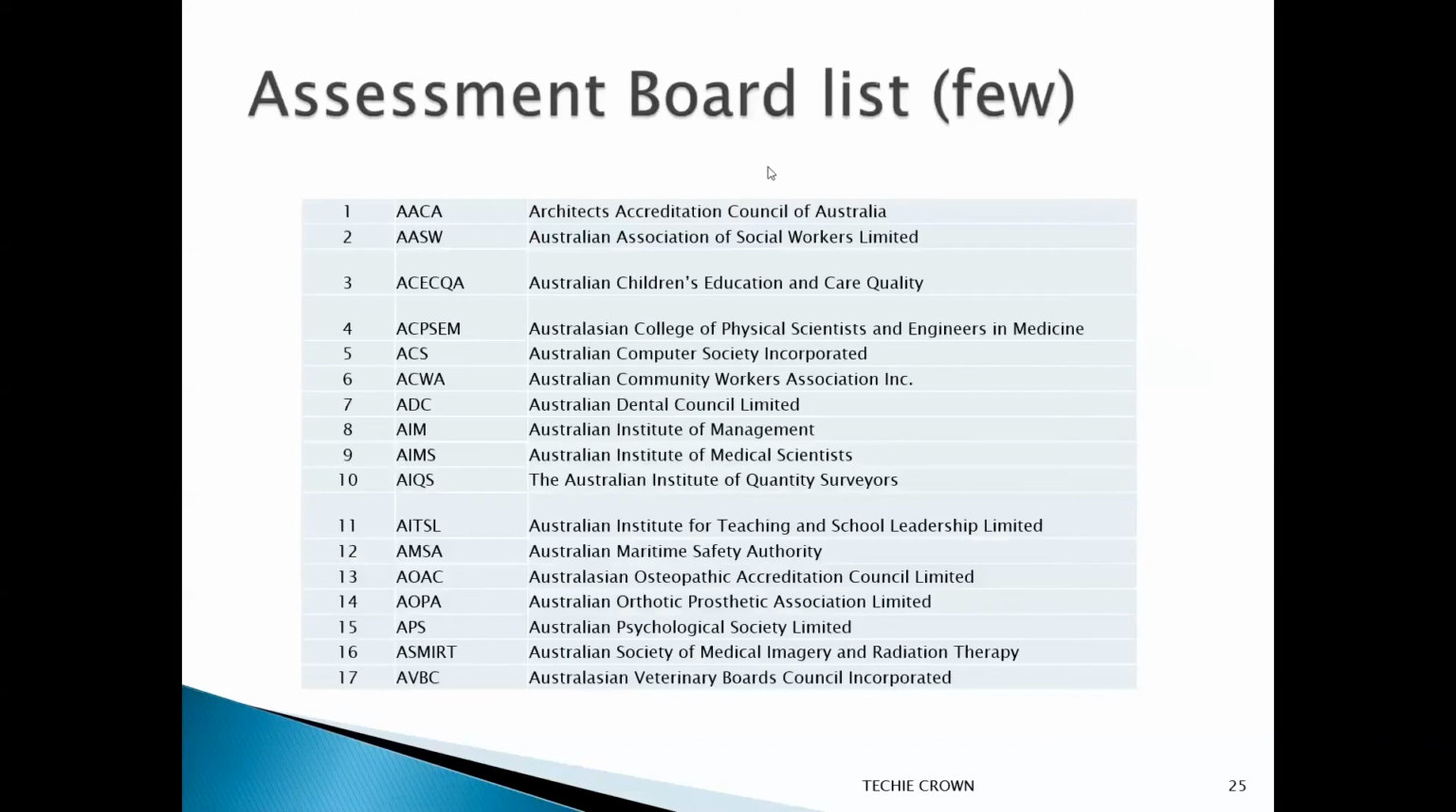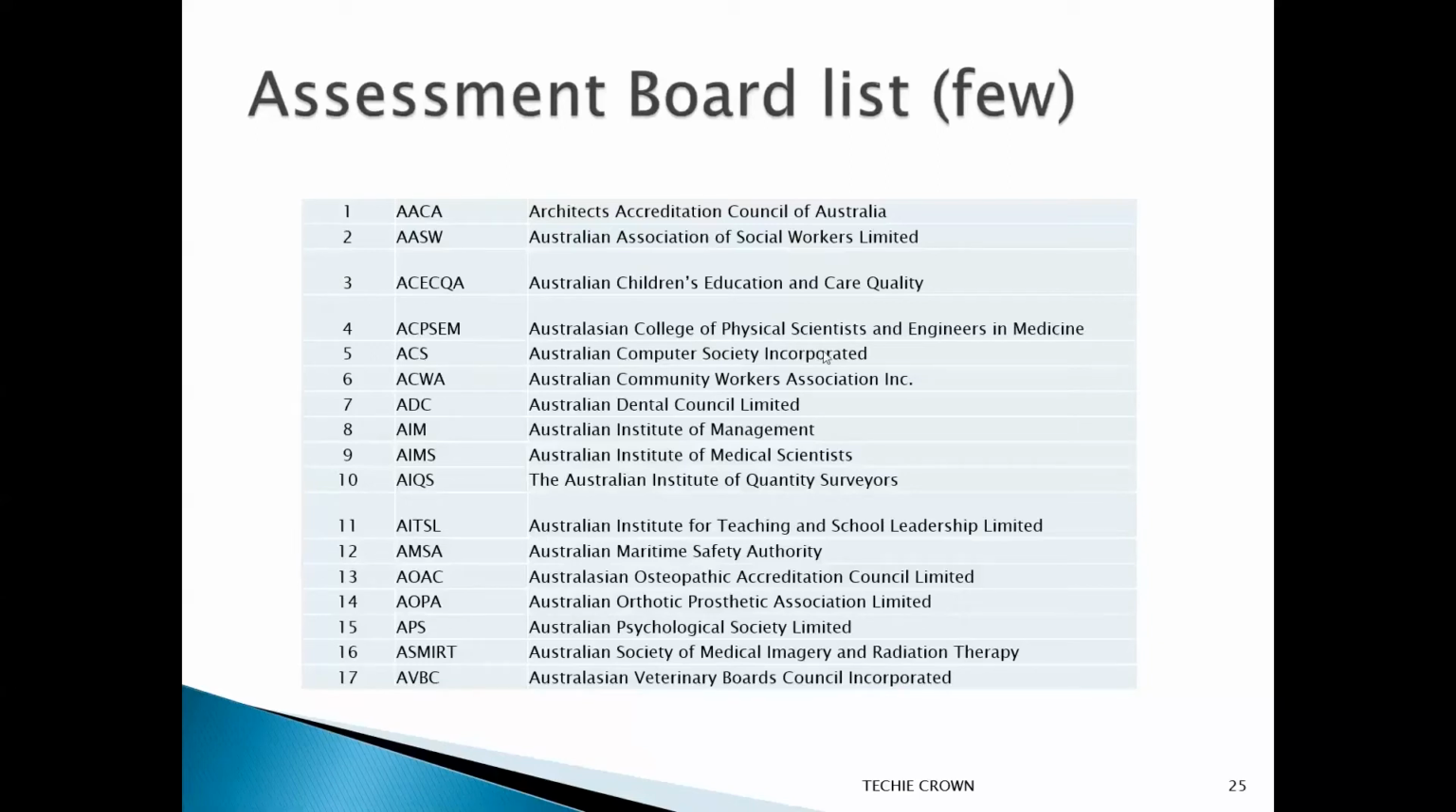Here is the list of assessment boards. I have given a few samples here. There are more assessment boards, so you should contact the relevant authority. Based on your profession and your skilled occupation, you should do the proper research which is mentioned in episode 1 and try to find the relevant assessing authority for your skill code. For example, if you are an IT professional and want to get assessed, then you should contact row number 5 here, ACS, Australian Computer Society.